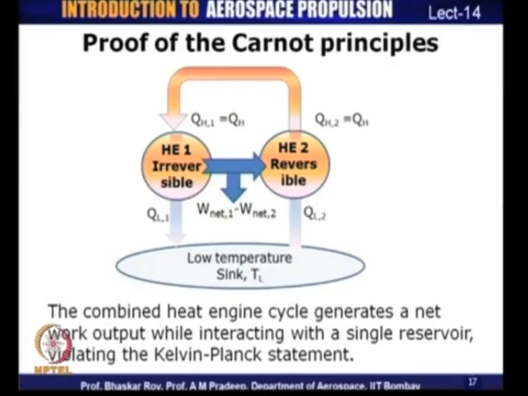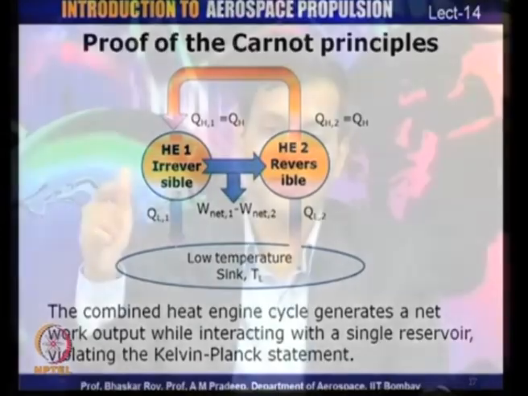Of course, this is assuming that the efficiency of heat engine 1 is equal to that of heat engine 2. That is, if the efficiencies were the same, which means that 1 minus QL by QH is the same for heat engine 1 and heat engine 2, then obviously this can be proved that you will end up with a system wherein the combined heat engines will generate a net work output by interacting with a single reservoir. So, this means that it is impossible for an irreversible heat engine to have the same efficiency as that of a reversible heat engine.